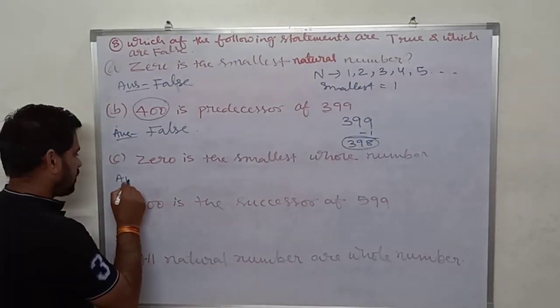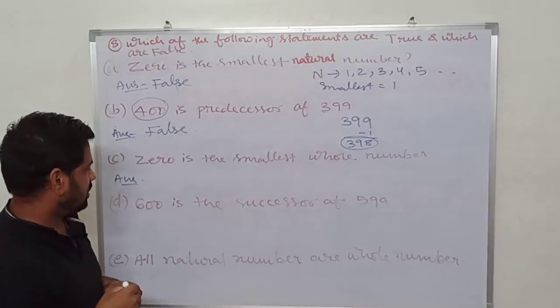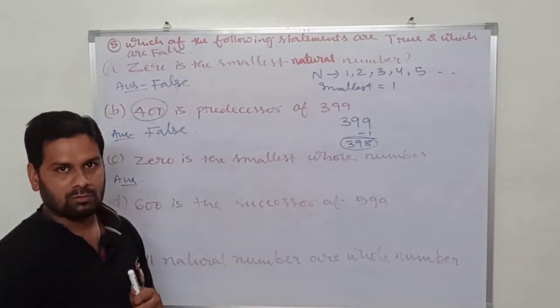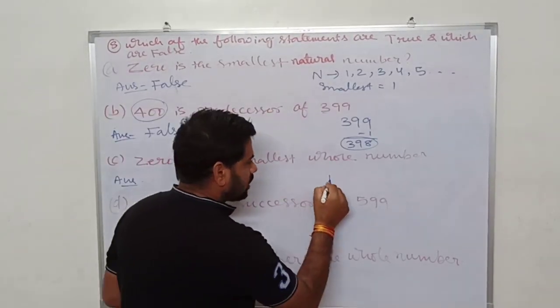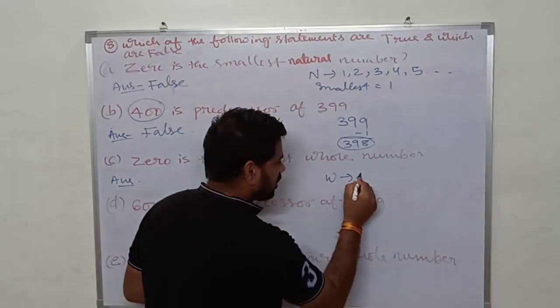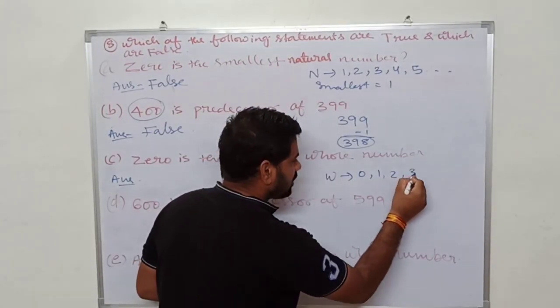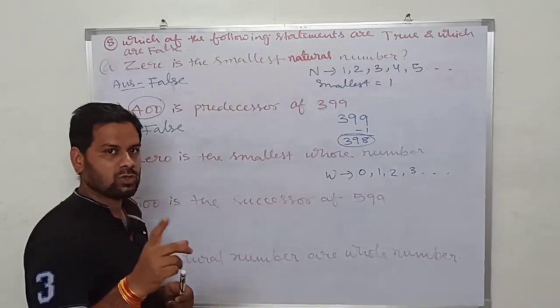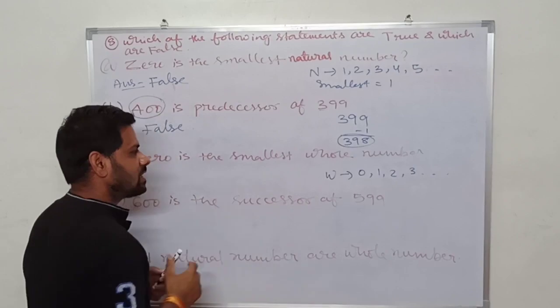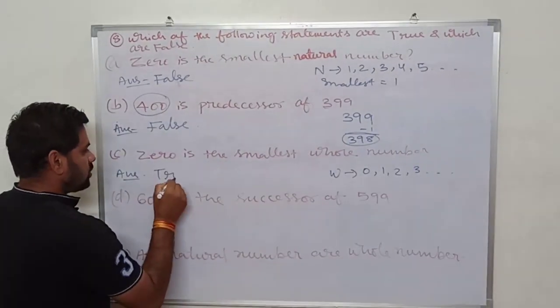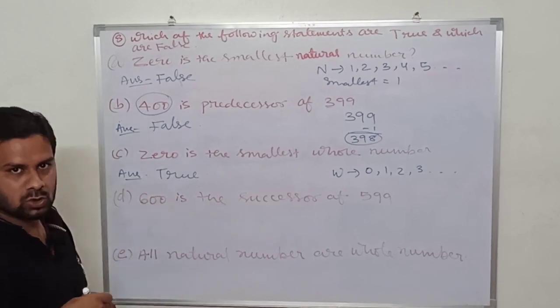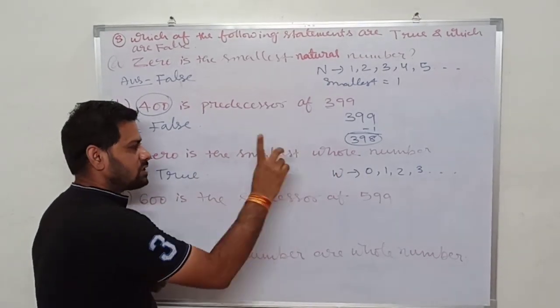Next, C. 0 is the smallest whole number. It is asking whether 0 is the smallest whole number. So we know what a whole number is. All the counting numbers which start from 0 are called whole numbers. So the smallest whole number you can easily see is 0. Yes, 0 is the smallest whole number. So this statement is true, because the smallest whole number is 0.